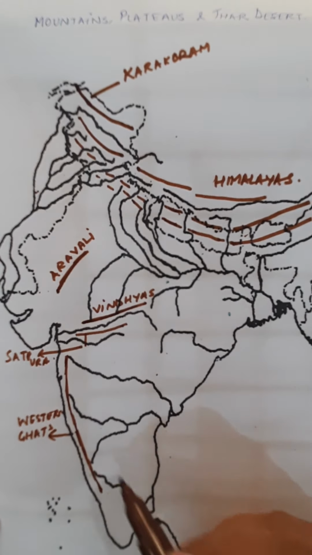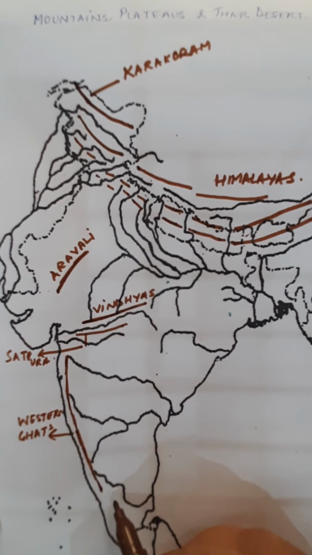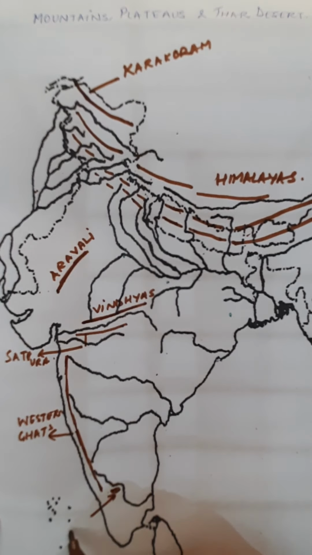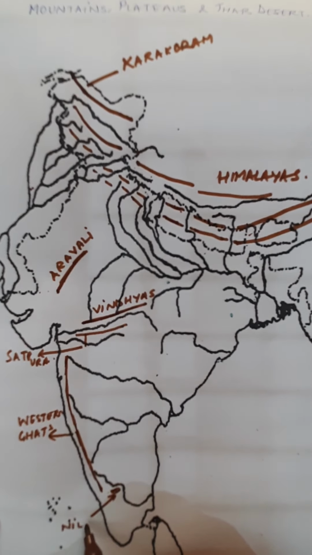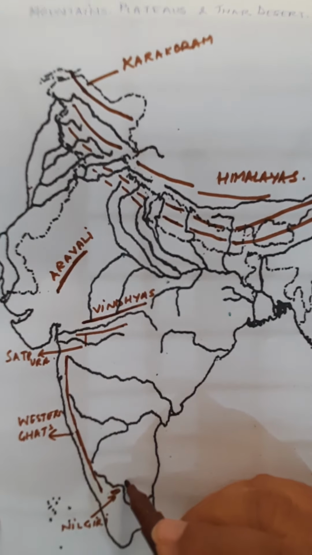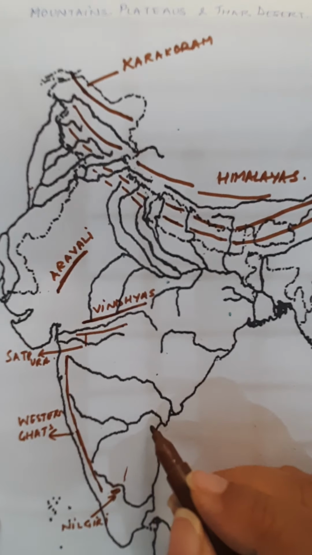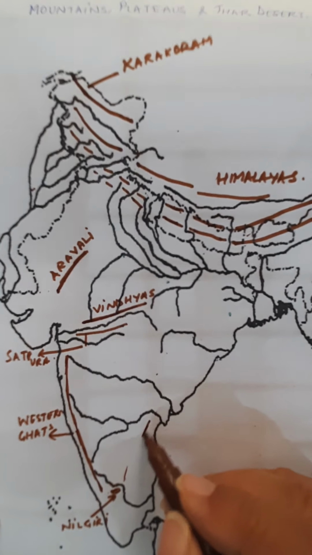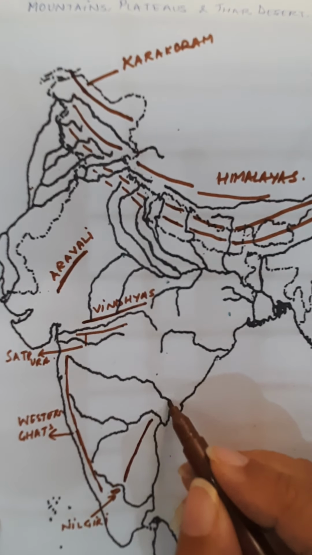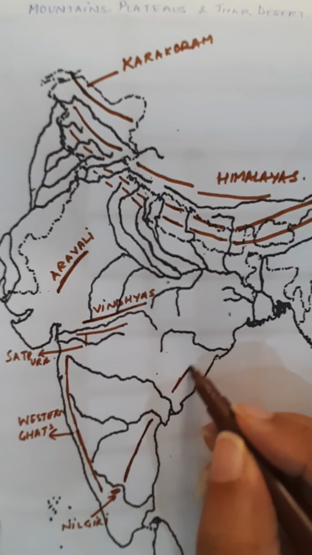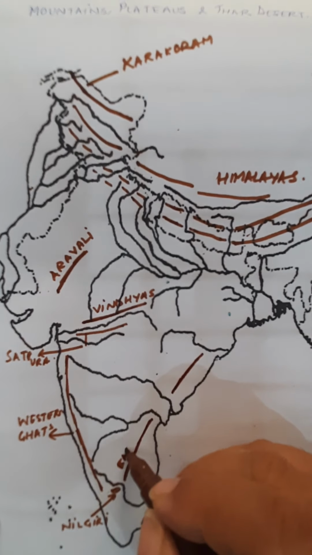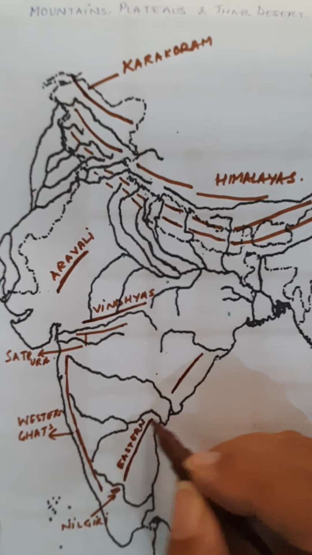On the right side is the Eastern Ghats, and where the two Ghats meet over here, just under the curve of the river Kaveri, this is the Nilgiri Hills. Nilgiri Hills. From here, you will draw one line in a curved manner till the curve of this river Krishna, as the Eastern Ghats have been completely removed by the two rivers over here, and then the Ghats continue over here as a second portion, and these are your Eastern Ghats.